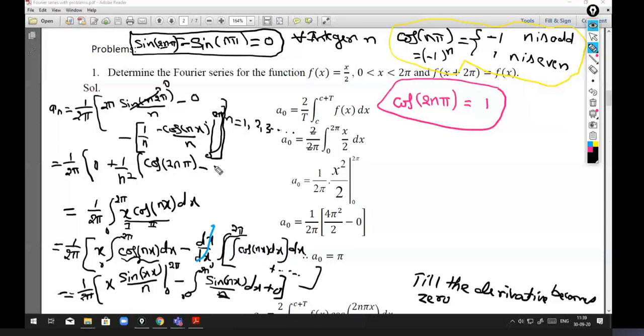Cos 0 is 1, and cos 2n pi is again plus 1, so 1 minus 1 is 0. So we get a_n is 0. Okay, I hope you have done the calculation before I complete it. I mean, you are faster than me.